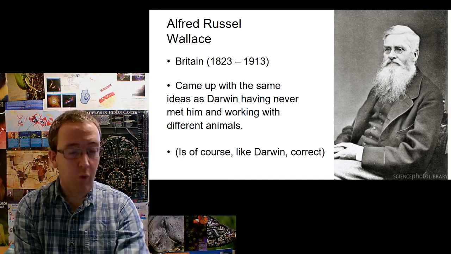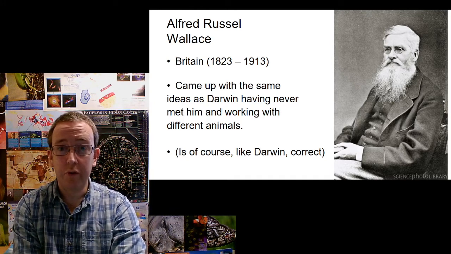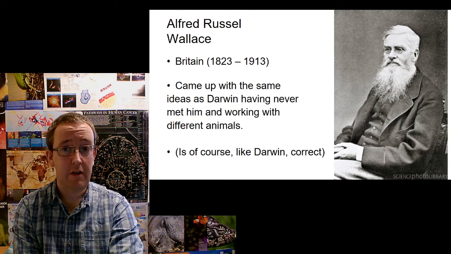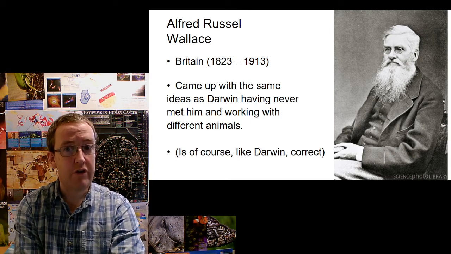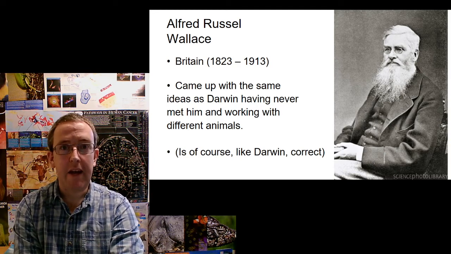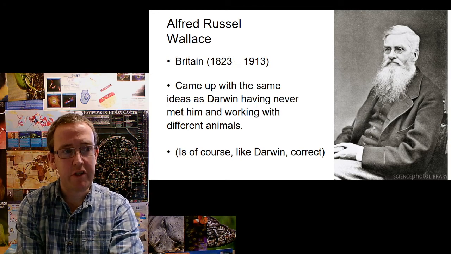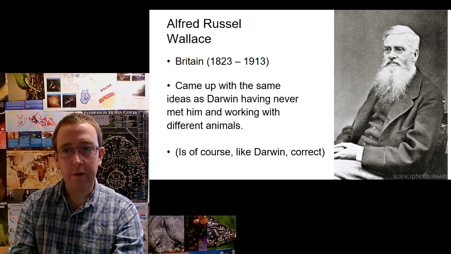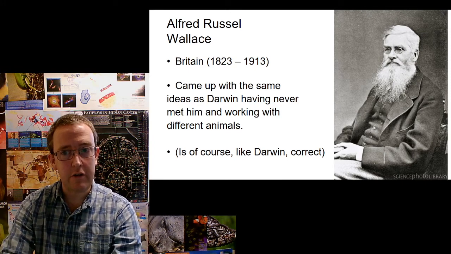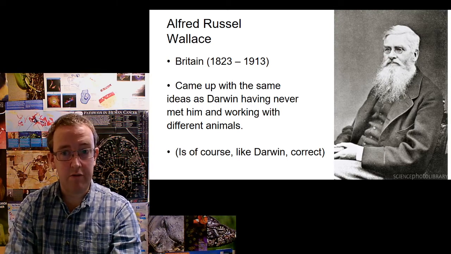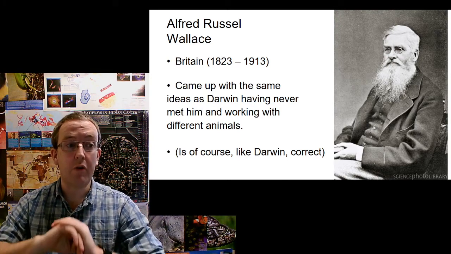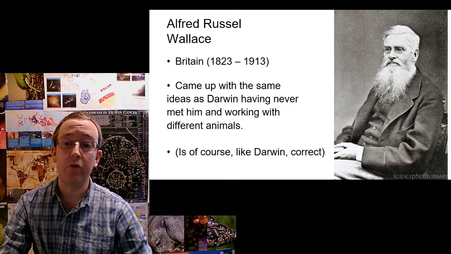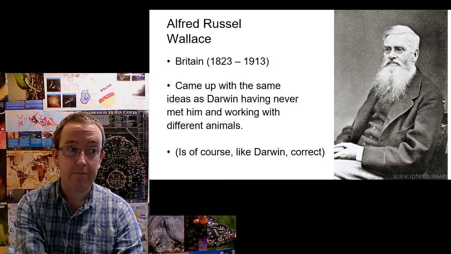And Alfred Russel Wallace, of course, was another very important person. Now, if they'd had email at the time, we might be talking about Wallace's theory of evolution, not Darwin's. But we'll do more on him in another lesson because he was absolutely critical to the idea of speciation, how we get new species. So very similar dates, as you can see, slightly younger than Darwin. He came up with the same idea as Darwin, having never met him, and he was working on completely the other side of the world. I'll say more on that in another lesson. And he is, of course, like Darwin, correct.